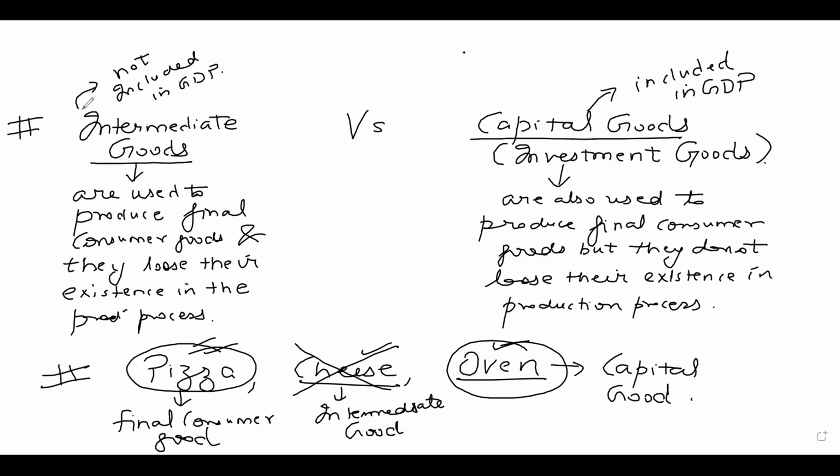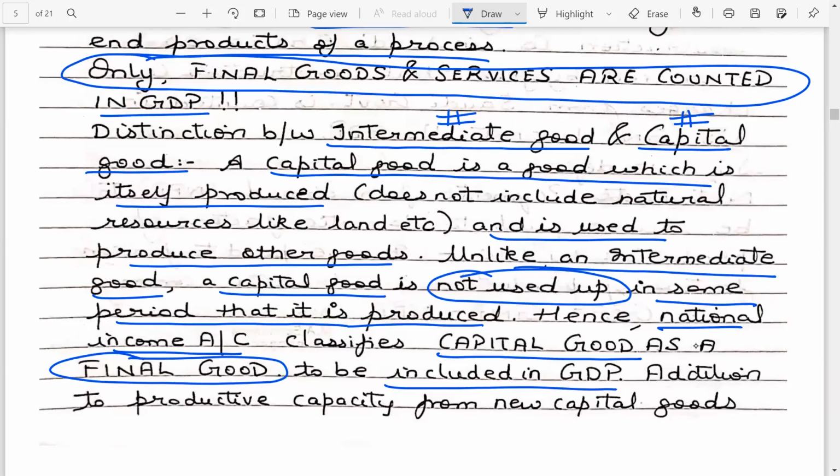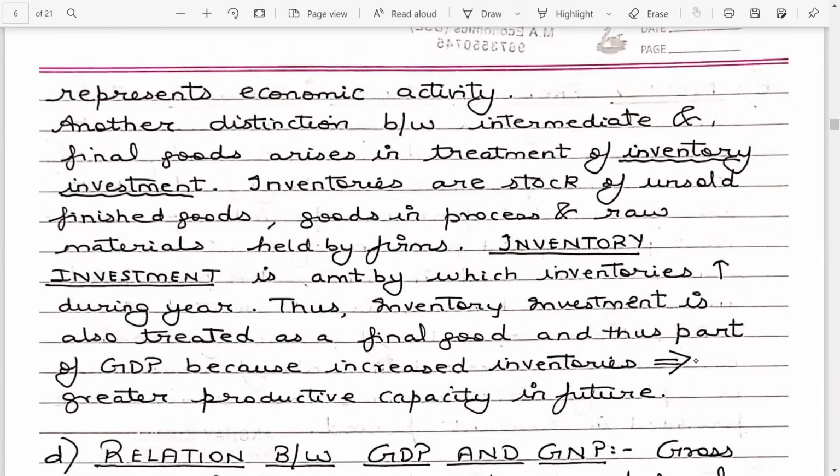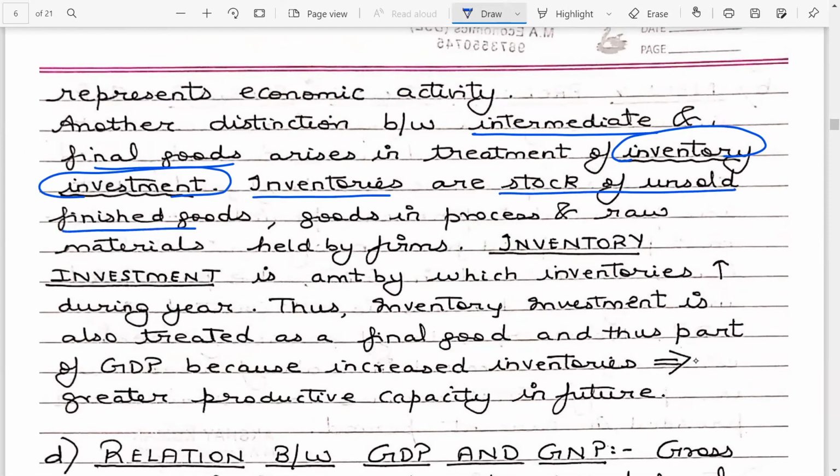And guys, if I come back to the lecture note, there is another important distinction to understand. Another important distinction between the intermediate goods and the final goods arises in how you treat inventory investment. Inventories are stock of unsold finished goods, goods in process, and raw materials held by the firms. If students had accountancy in high school, you know that change in stock is nothing but closing stock minus opening stock.